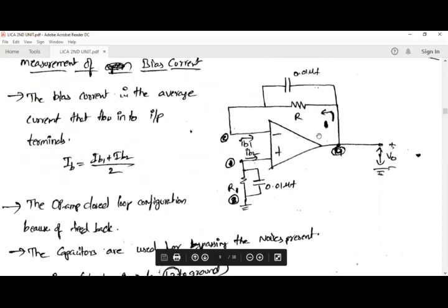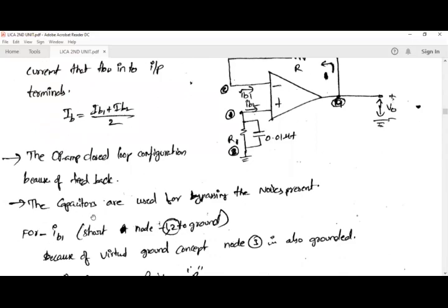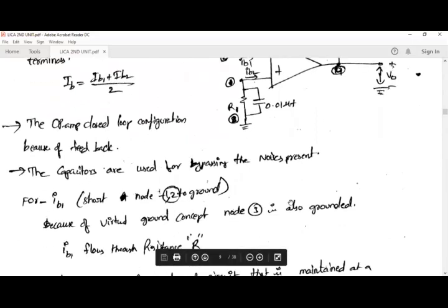So now we can say that the op amp is in a closed loop configuration. Why? Because here we are giving the output signal to the input of the operational amplifier. That means feedback is provided. When feedback is provided, it is said to be a closed loop op amp. Here the capacitors are used for bypassing noises present in the operational amplifier.